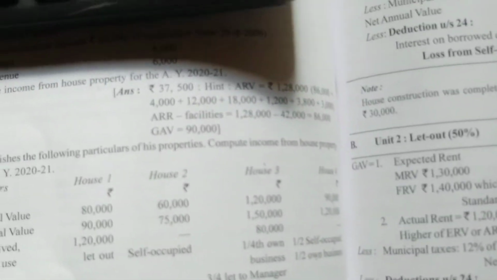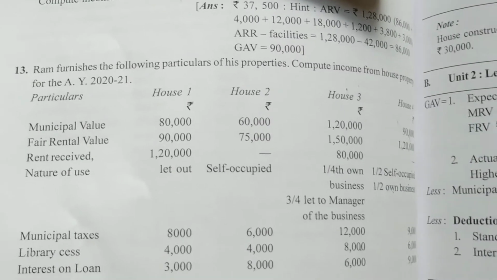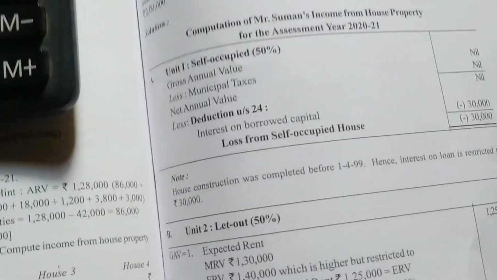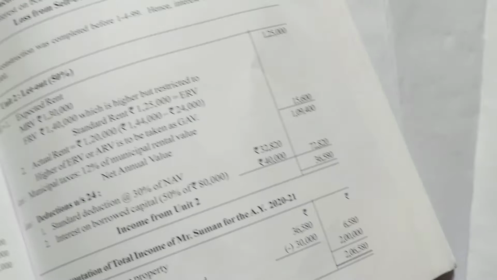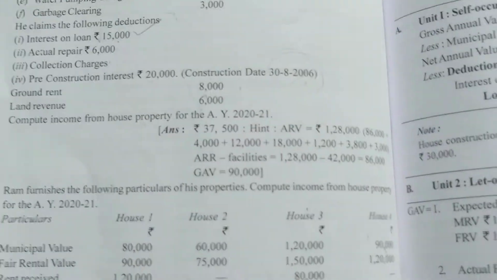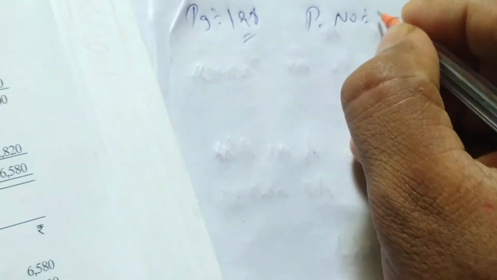So first we'll do house 1 property calculations. The page number is 198, problem number 13. We are doing problem number 13.